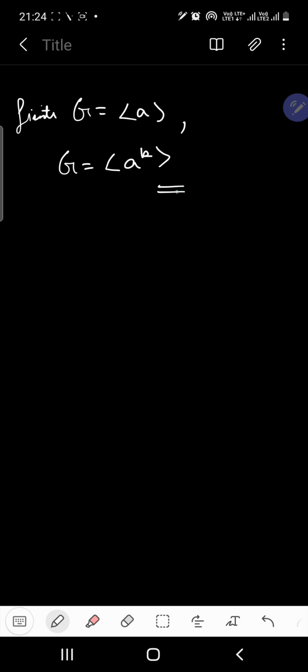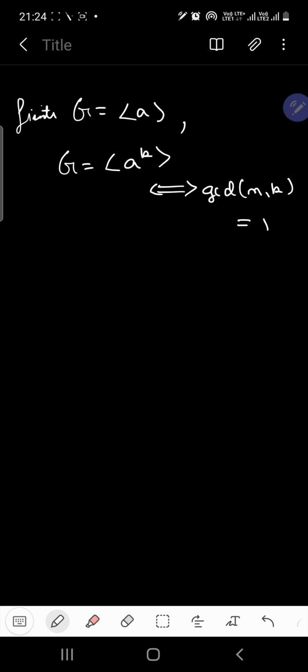So in this lecture we are going to study a very important fact, and also the proof of that fact, which is about the generators of a cyclic group. If you have a cyclic group G which is finite, and it has its generator as A, then G can have the generator A to the power K if and only if GCD of N and K is equal to 1.